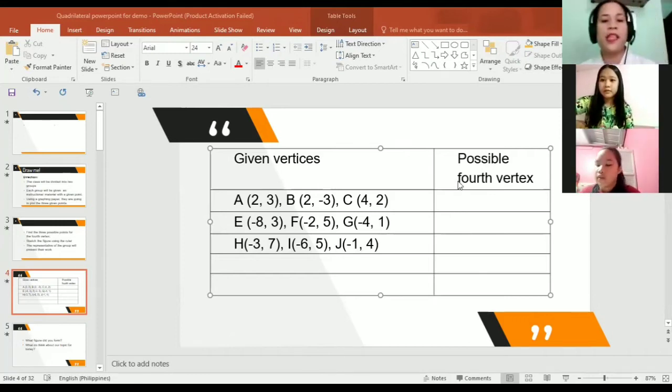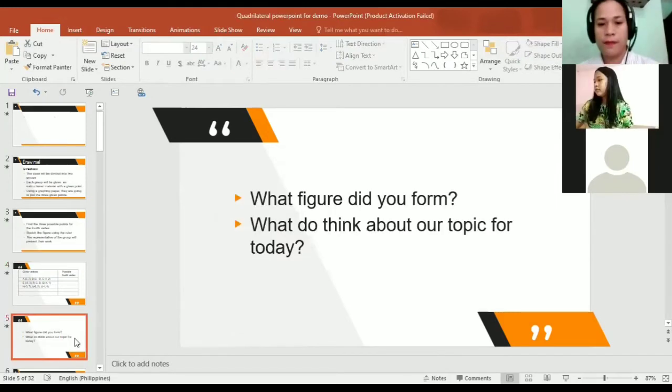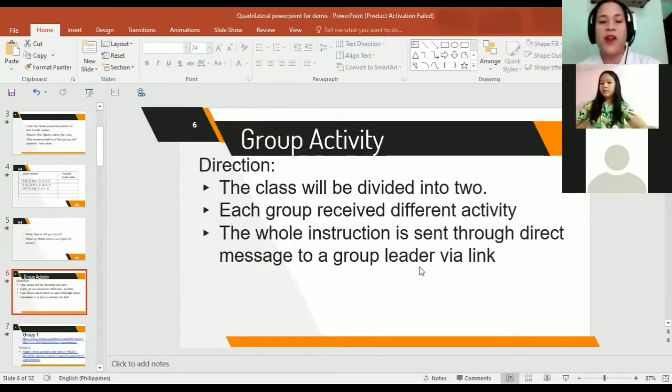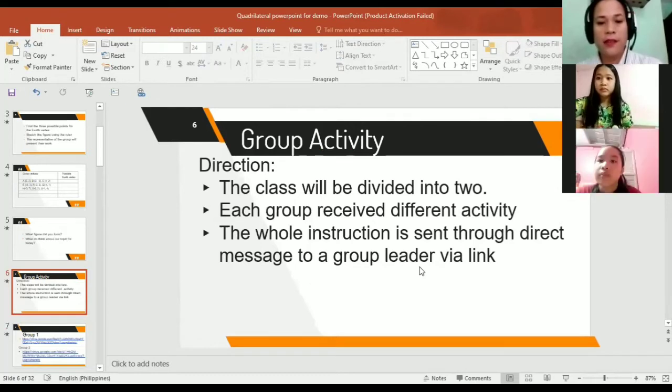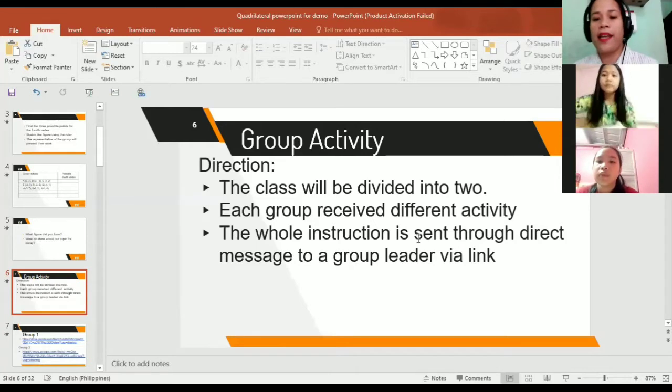And then let's proceed to another activity. Do you see the instruction again in our screen share? Yes. Okay, very good. So let's go for your next activity. The class will be divided into two. Again, you have already a group. Stay still with your group. Each group receive different activity.